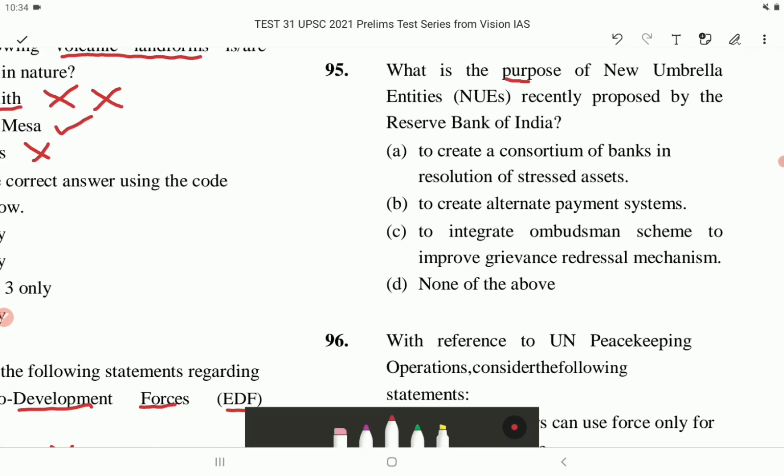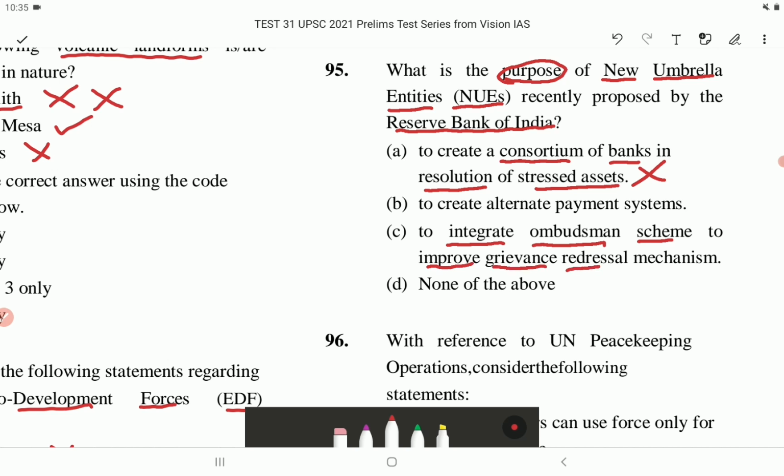What is the purpose of the new umbrella entities (UEs) recently proposed by the Reserve Bank of India? Option A, to create a consortium of banks in resolution of stressed assets. Incorrect. Option C, to integrate the ombudsman scheme to improve grievance redressal mechanism. This is incorrect. Option B, to create alternate payment systems. Correct. So option B is the correct answer.